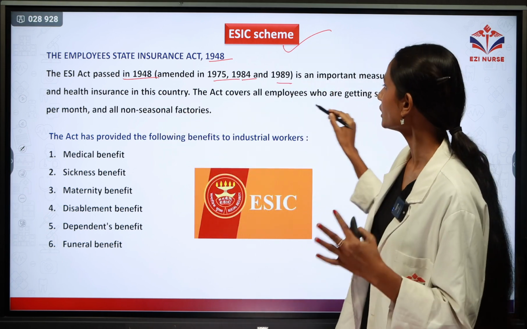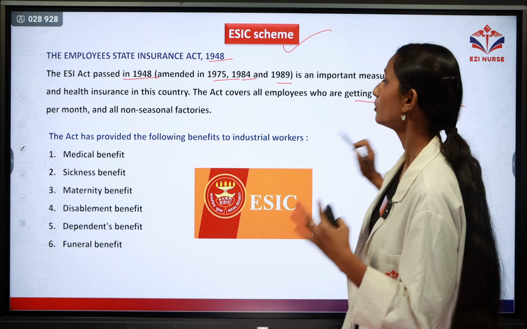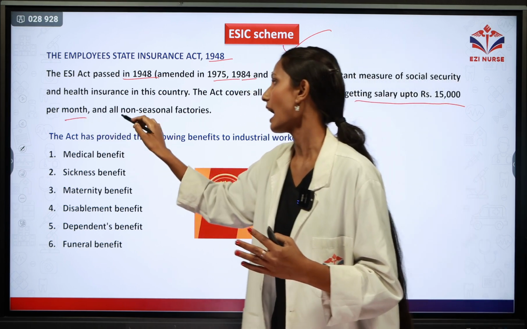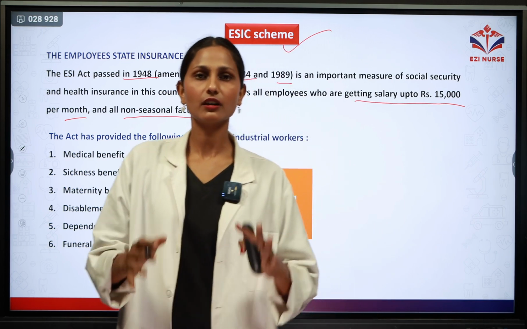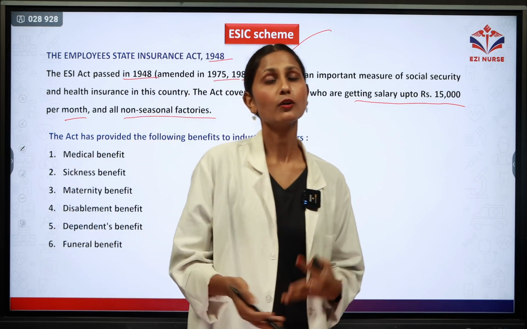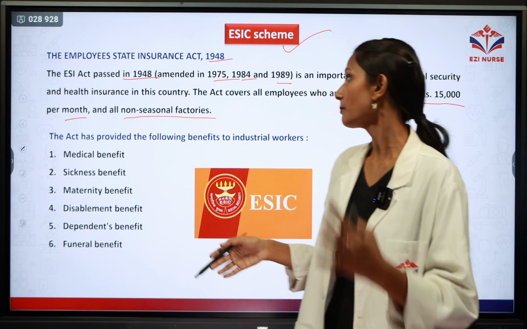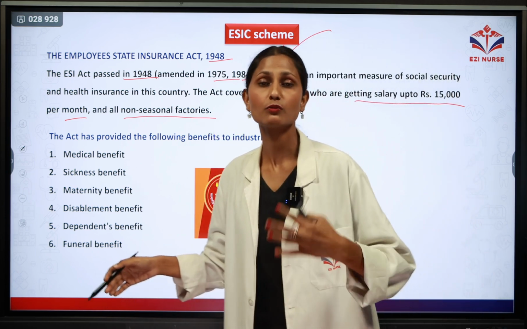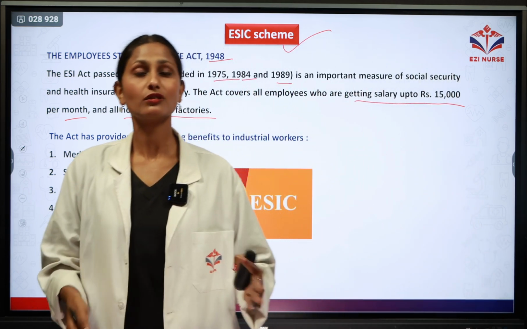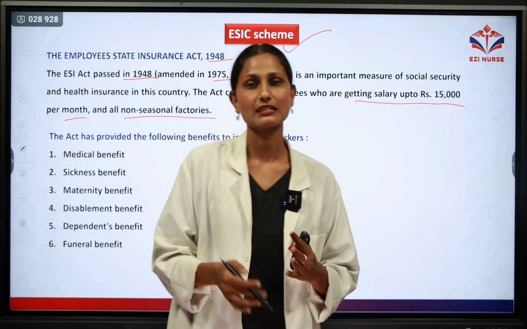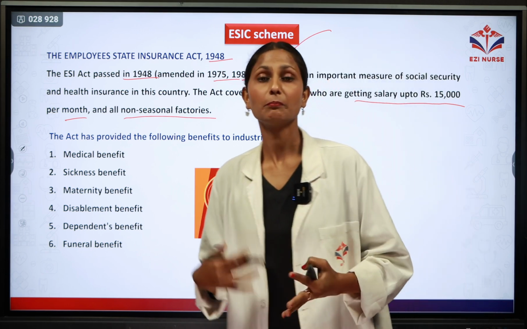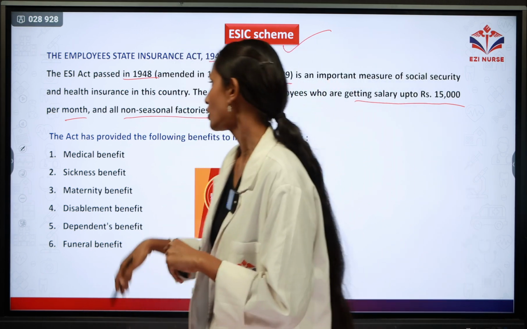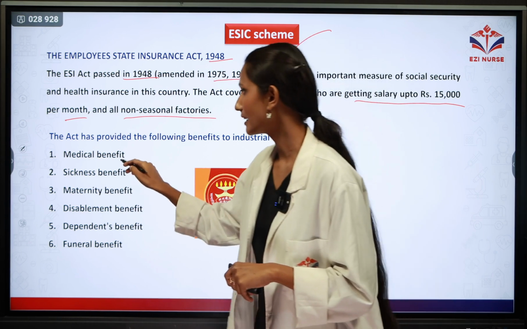The act covers all the employees who are getting salary up to 15,000 per month and non-seasonal factories. So the people who are earning a salary up to 15,000, or the persons who are working in non-seasonal factories, can get the benefit of the ESI scheme. They come under that ESI Act. So what benefits they can get, we will see. The first one is the medical benefit.